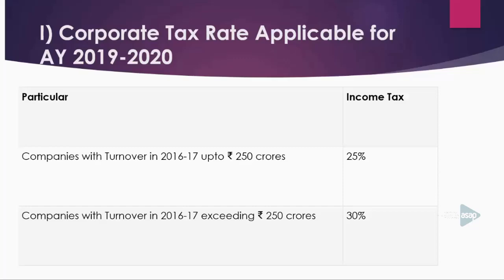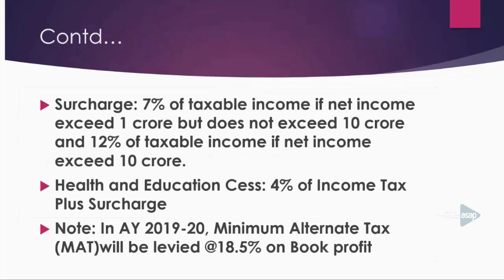That means in our example, we have taken an income tax rate of 25%, but if the companies have turnover in 2016-17 exceeding 250 crores, you have to take the income tax rate at 30% instead of 25%. Okay.